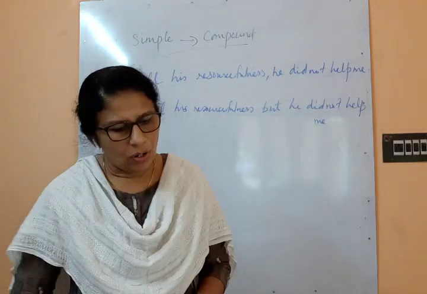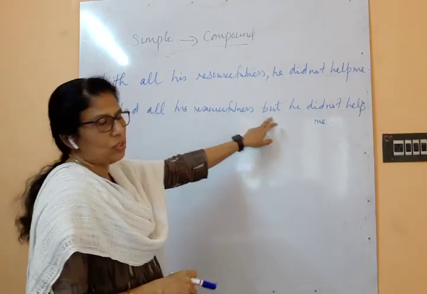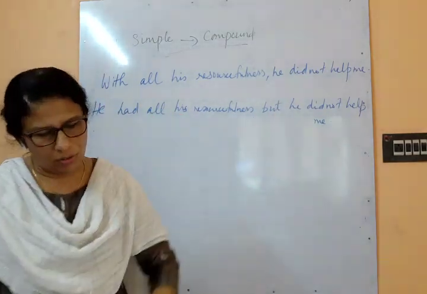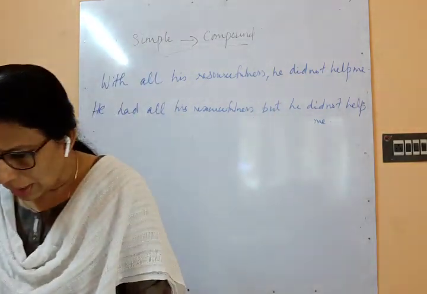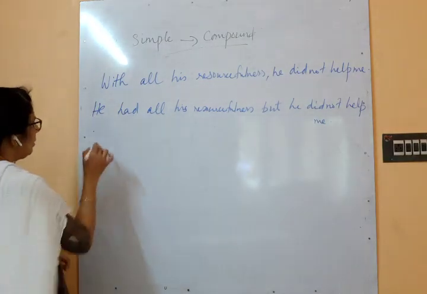Okay, he had all his resourcefulness, but he did not help me. But is the conjunction and two main clauses. Okay, and next one, switching off the light, she went to bed.